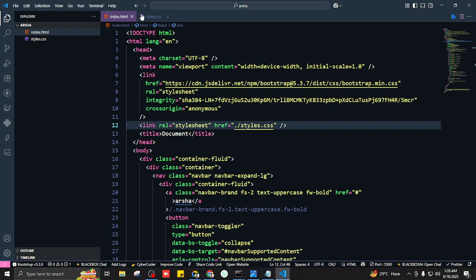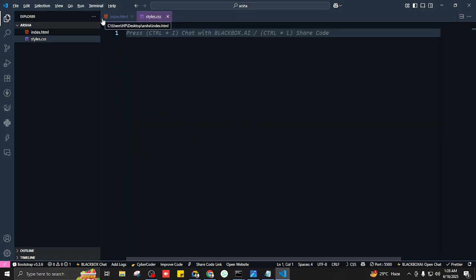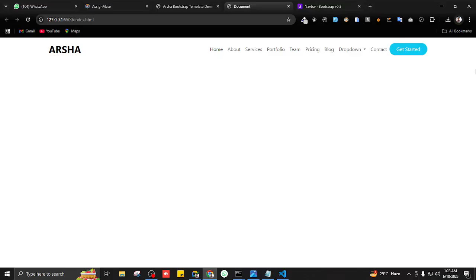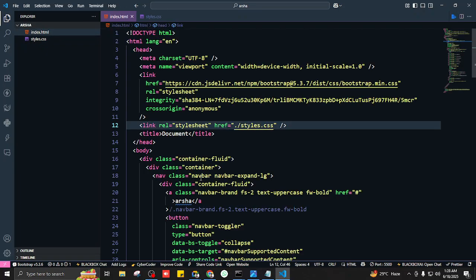Now it's linked. So let's remove this one. Okay, so now we want to target the main container that is taking up the full space. And what was the name of that container?